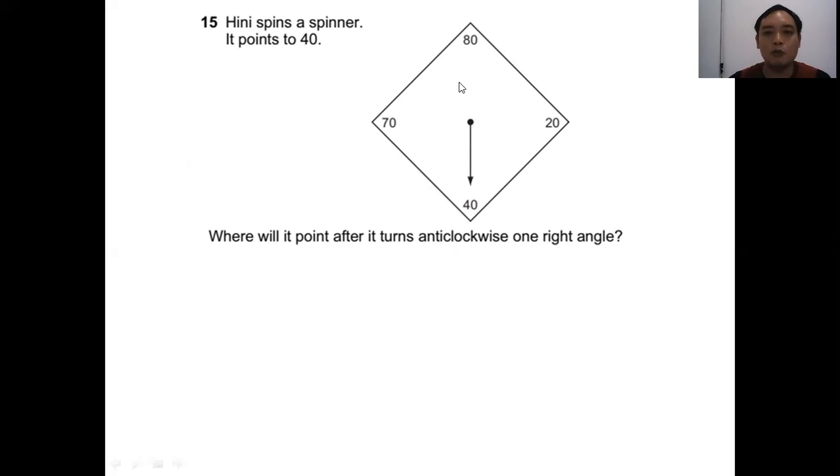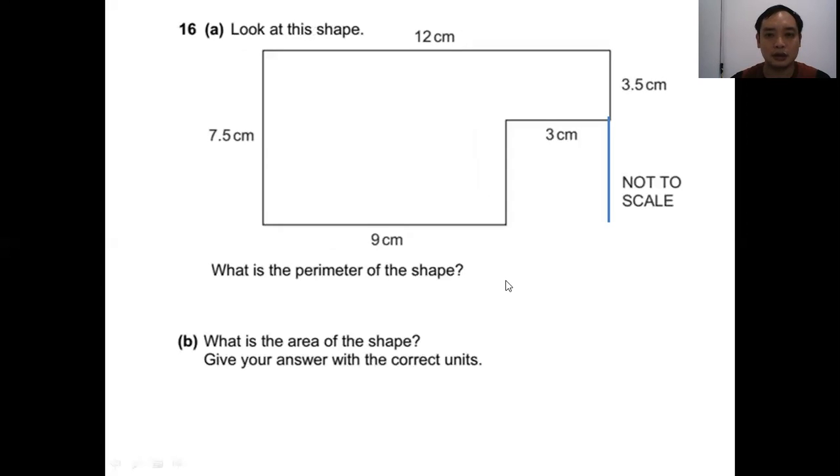Anti-clockwise means moving against the direction of the clock. So that means it will go in this direction. Right angle means 90 degrees. So here it will move to this.